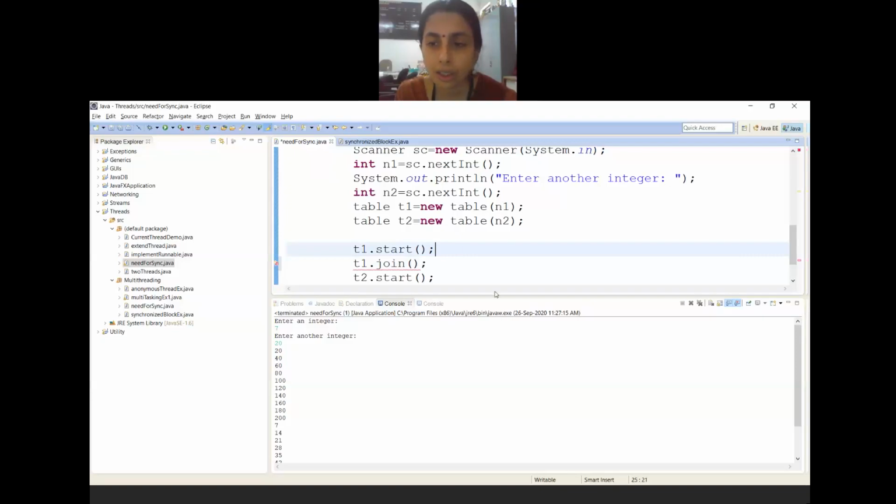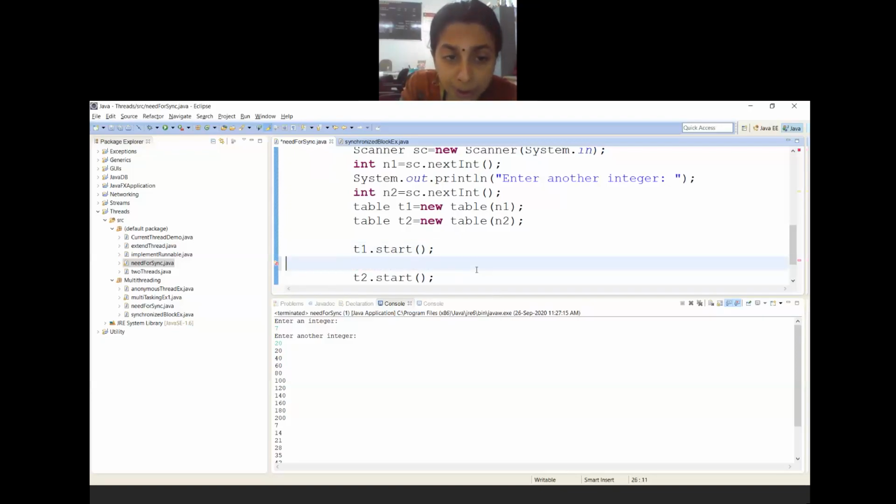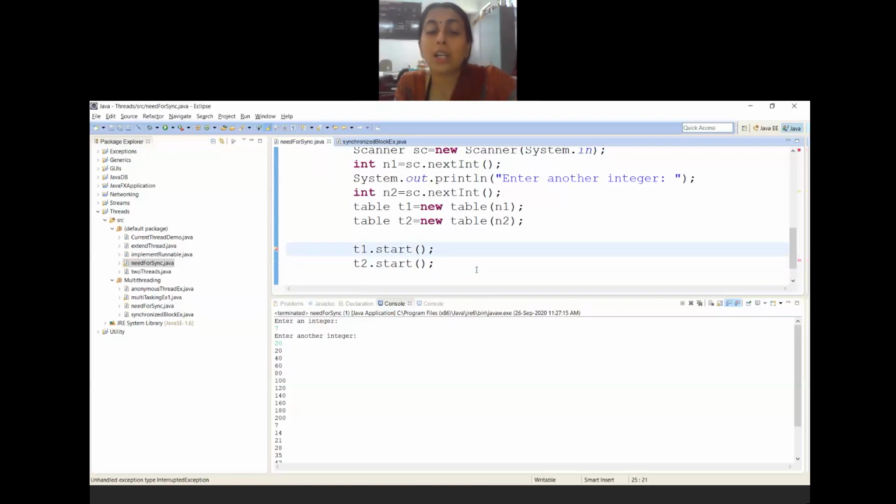Okay, have you got the need for the synchronized keyword? Have you got where to write synchronized and when to use it? If you write it with the run method every time, it is allowed, but it is not preferred, because the whole set of instructions that come under run all get synchronized, which is not required.